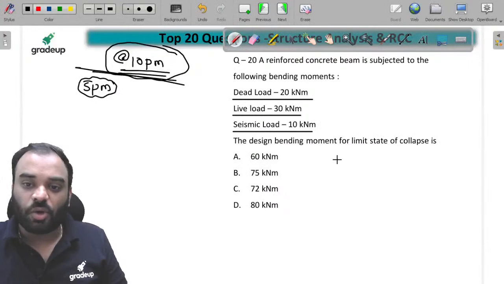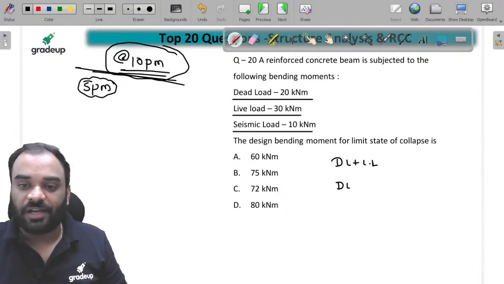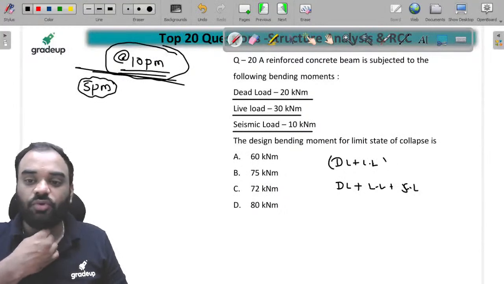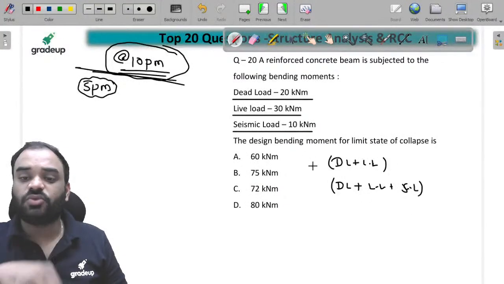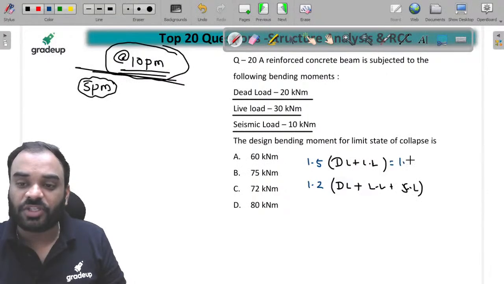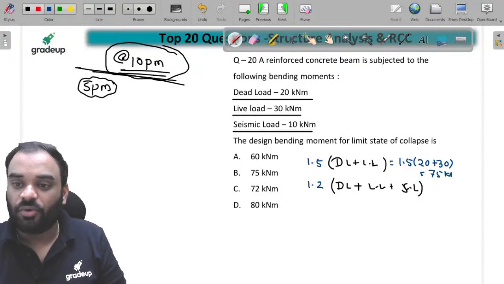Like you can make a combination of dead load plus live load. You can make the combination of dead load plus live load plus seismic load, which is known as earthquake load. So guys, we have two types of combination, but in these two types of combination, we have different factors of safety. For this one, we have 1.5. For this one, we have 1.2 only. So let's calculate the value for this one, which is 1.5 bracket dead load as 20 and the live load as 30. So we will get a value of 75 kilonewton meter.